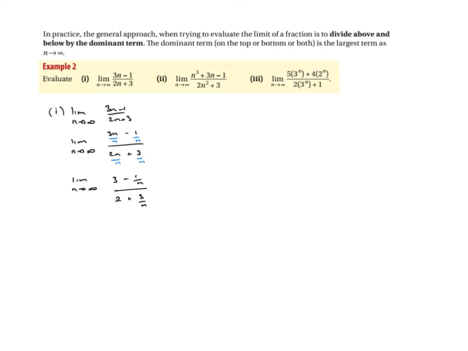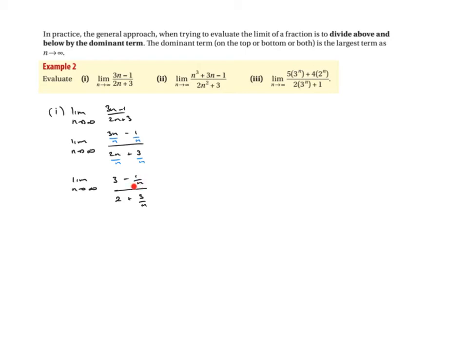Now, I'm going to do the limits, which means that I'm going to set n heading off to infinity. And you can see here that there's no n's here and there's no n's here. So these two things are not going to be affected, but these things are. And you can see here that 1 over n.